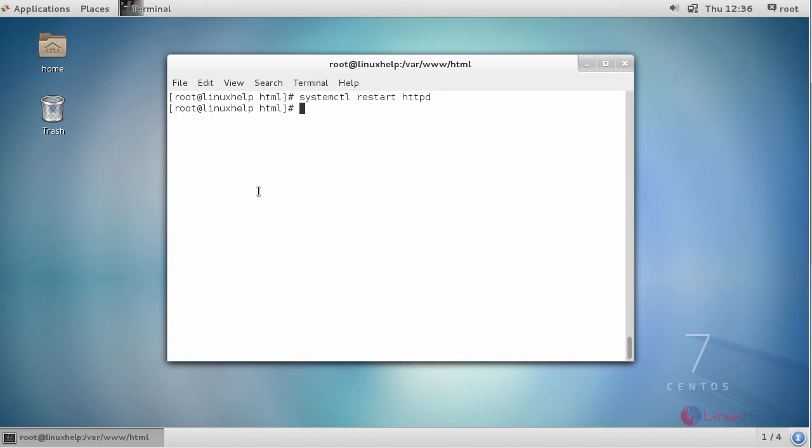Now switch to your browser and enter your machine's IP address or your fully qualified domain name, followed by your Backdrop directory.